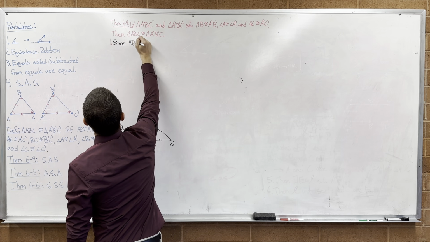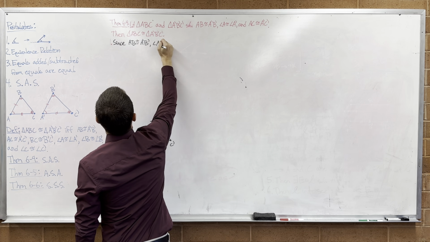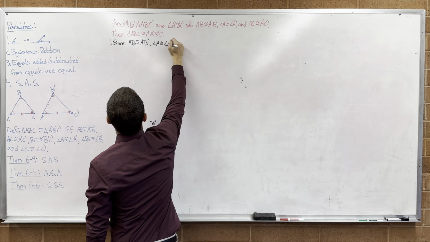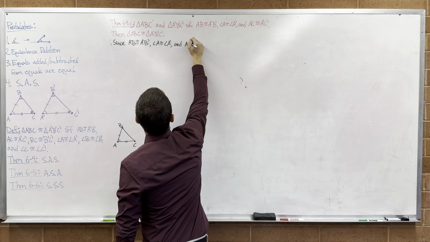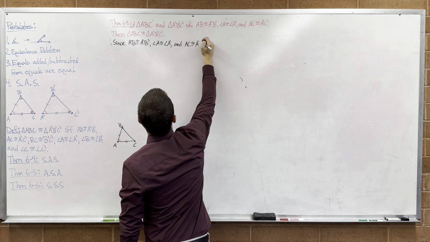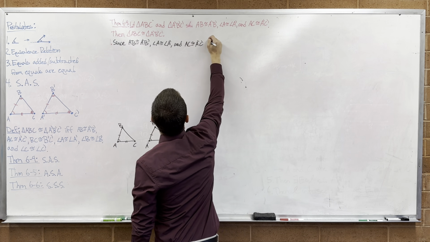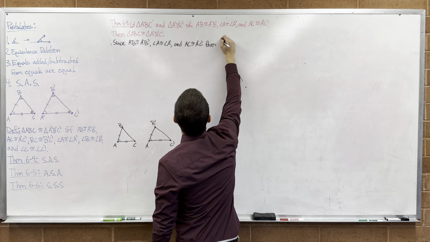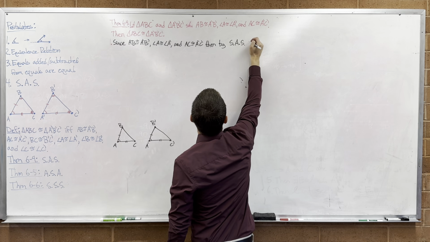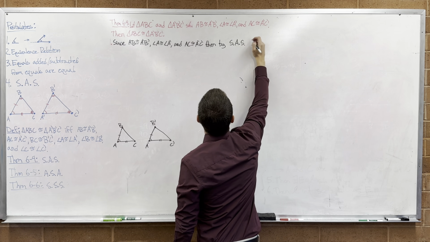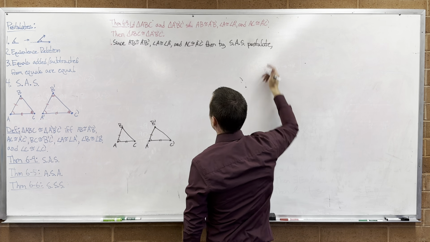Postulate. Since AB is congruent to A prime B prime, angle A is congruent to angle A prime, and AC is congruent to A prime C prime, then by the side angle side postulate, ABC is congruent to A prime B prime C prime.